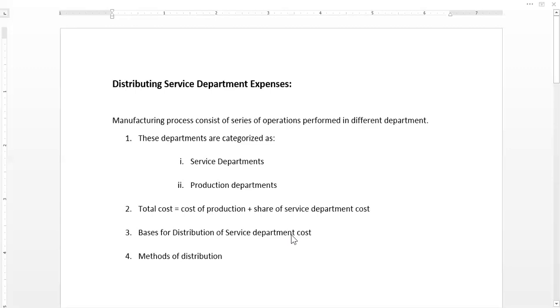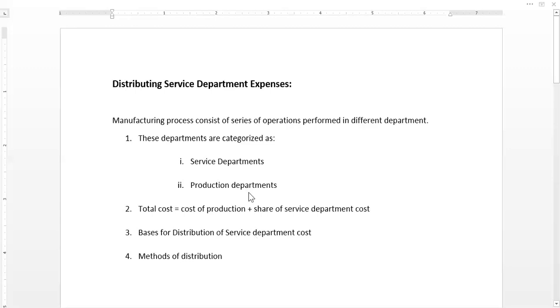There are other bases for the distribution. For example, the HR service department cost can be allocated to different departments based upon the number of workers served. So in each department, how many workers are being provided for by this human resource service department. The cost of this department will be allocated accordingly. Another example is purchasing.